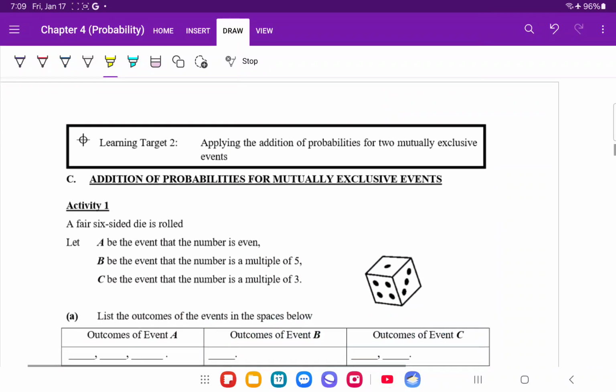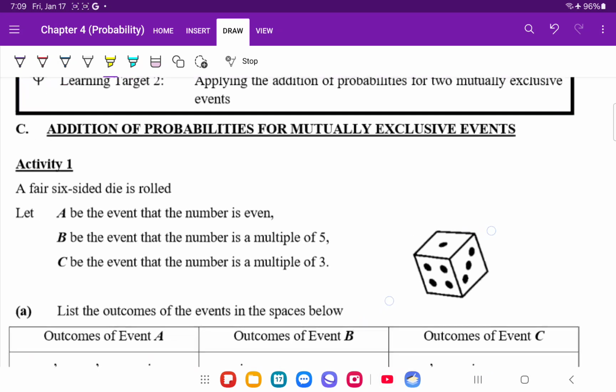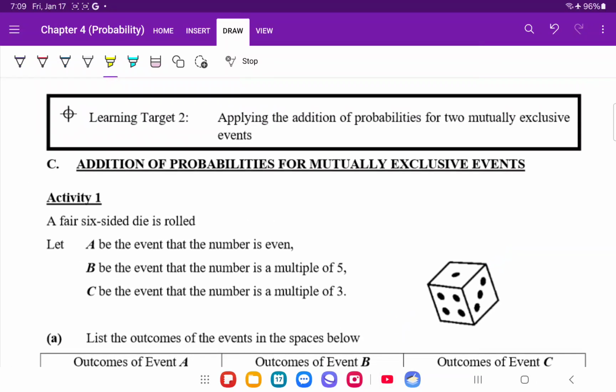Now let's have a look at more mutually exclusive events. Let's refer to the next page. You should be referring to activity 1. Later on, we'll be covering this concept of the addition of probabilities for mutually exclusive events. So remember this, we are going to perform addition.